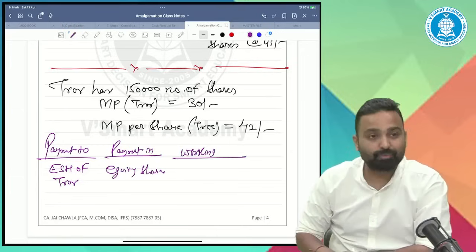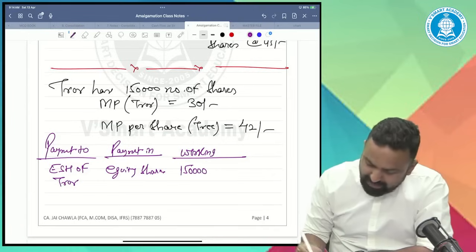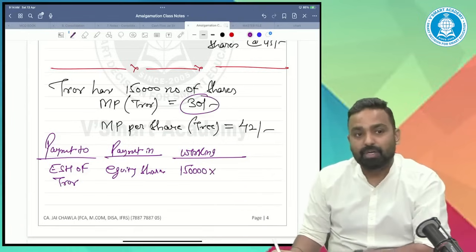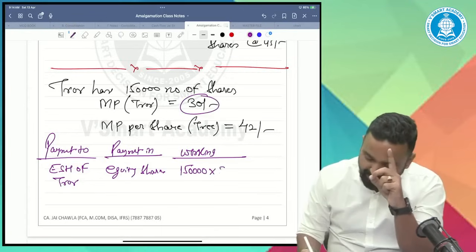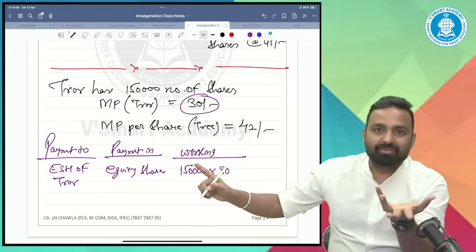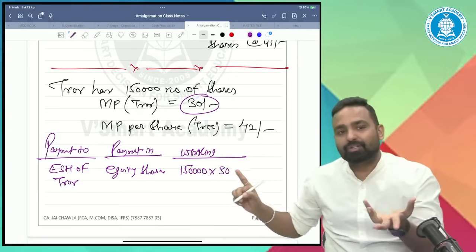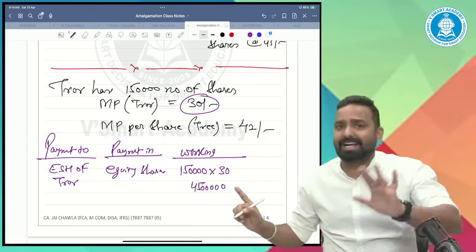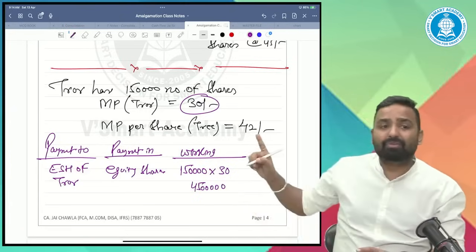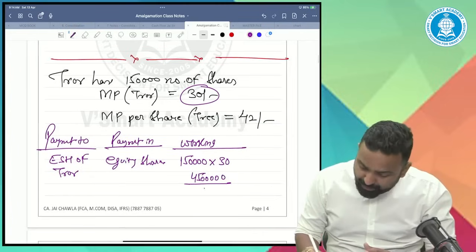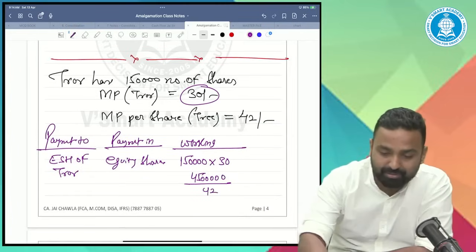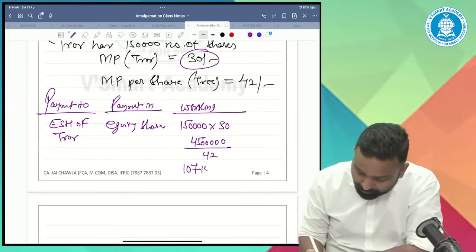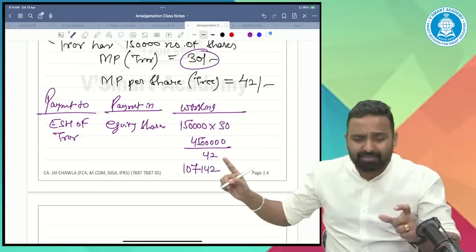Working. What working will I do? See, as far as the transferor company is concerned, 1 share is worth 30 rupees. If 1 share is worth 30 rupees, then total shares are 1,50,000 numbers. So what will be the total worth? The total worth would be 45 lakhs. So logically 45 lakh is the PC. Now for this 45 lakh, how will I issue? I will give you my share of 42 rupees. So tell me how many shares? I will give you 107,142, and there is something in fraction.